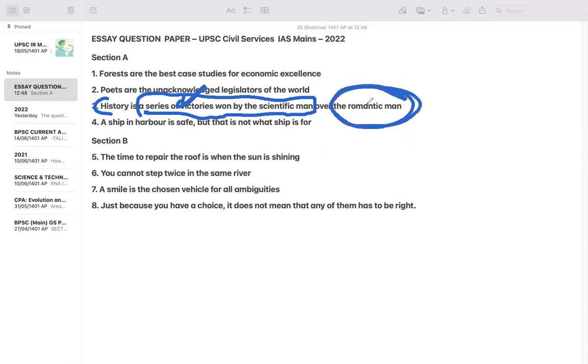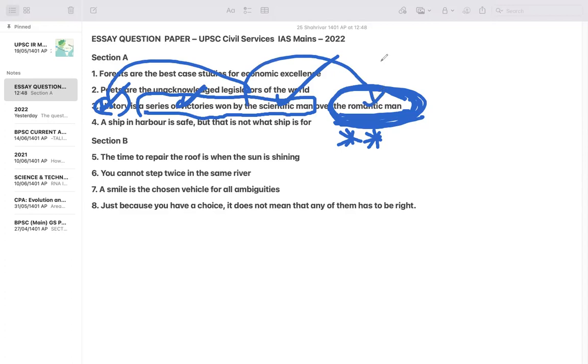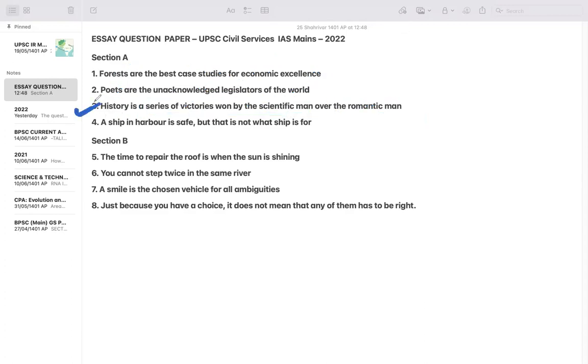And romantic man here means those who can only romanticize and do not act upon the loopholes, do not actually progress on the scientific things, not plan and not actually act upon those things which are needed to win the war. And whatever war is here, this is the relation of history with science, and science with particularly the sensibility, and you can say even art. You can mix and match this. So this is also a typical kind of question. This is the most typical kind of question you can have here.